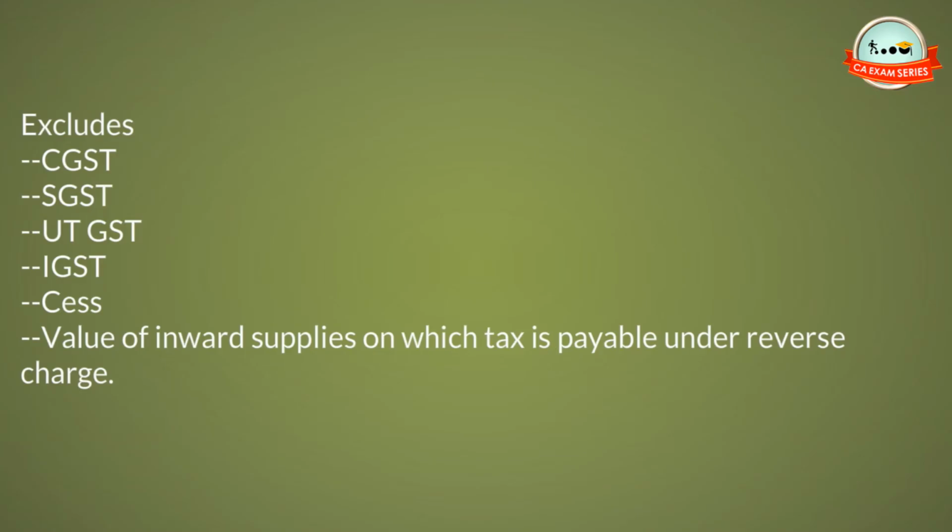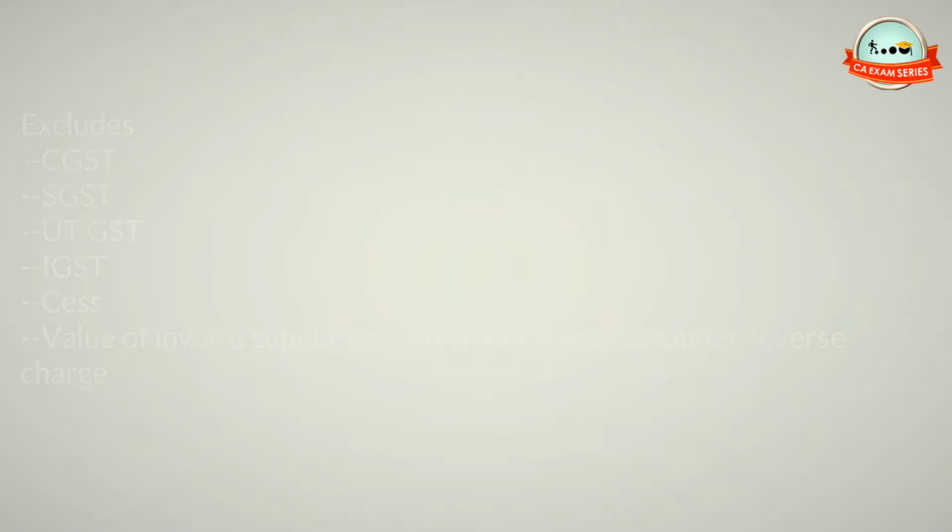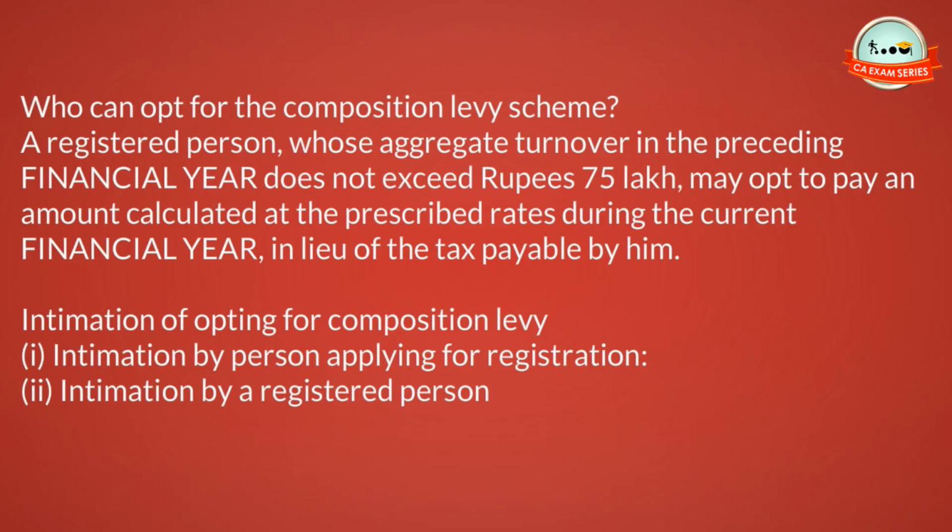Excludes CGST, SGST, UTGST, IGST, cess, and value of inward supplies on which tax is payable under reverse charge.